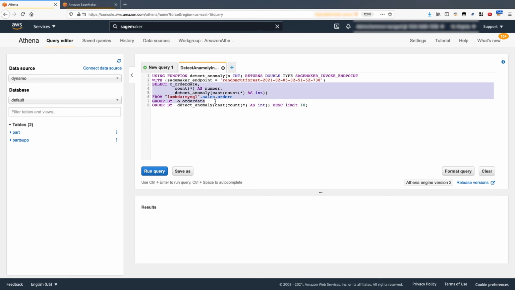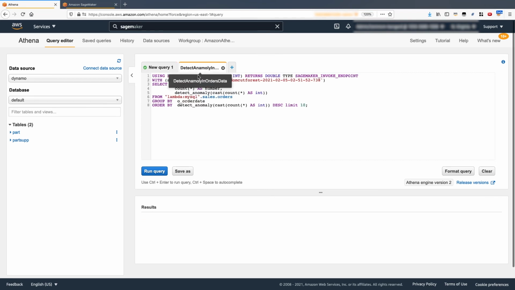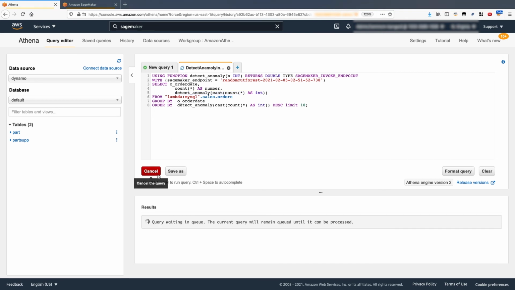Awesome. So the next thing we're going to do is use that same query I ran earlier and extend it just a little bit to pass the order count into the detect anomaly function, which in turn calls the SageMaker model that we just copied in to perform an anomaly score against it. So let's now run that query.